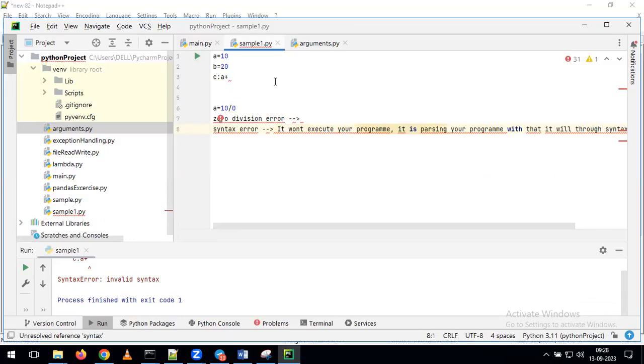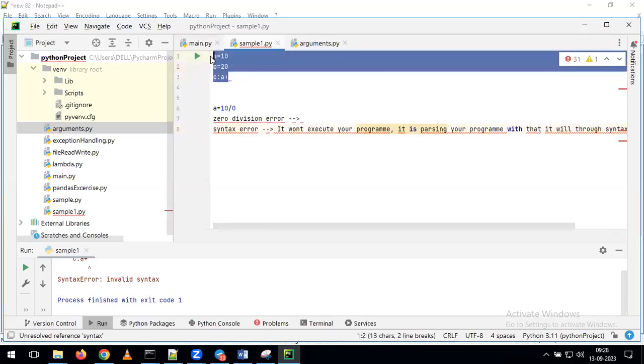Whenever we are going to run any kind of Python program, what will happen? First, it is going to parse the complete program. It is going to cross verify whether we have given all the keywords properly or not, whether we have given all the syntaxes properly or not. After verifying all these things, it tries to run the program.